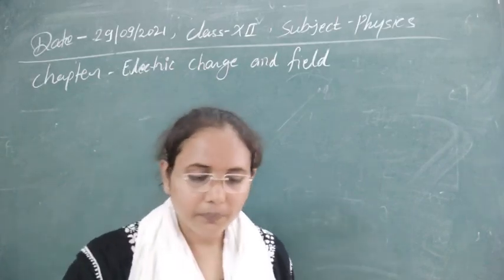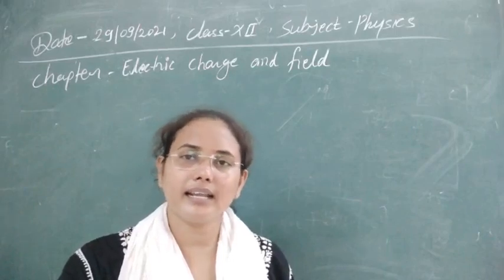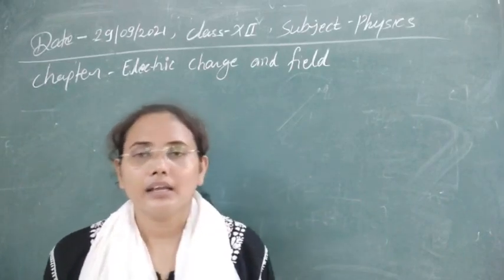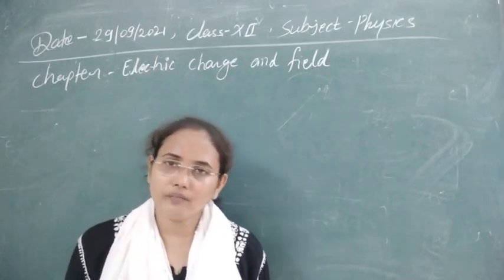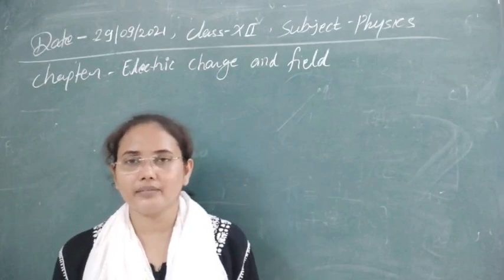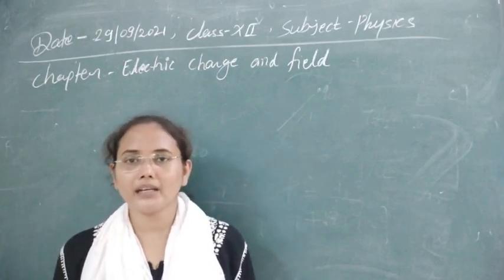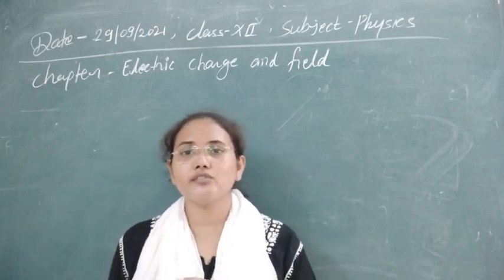Next, how can we understand the direction of electric field? According to Benjamin Franklin, he showed the electric line of forces going from positive to negative. So we always make the electric line of forces from positive charges to negative charges.